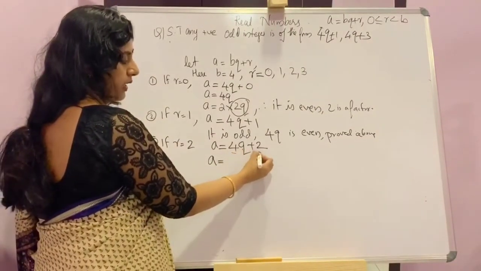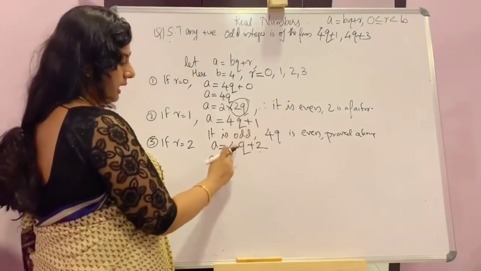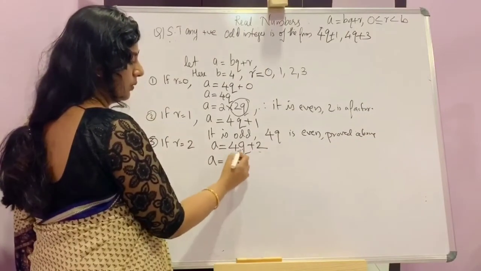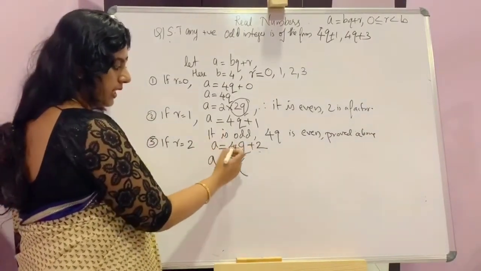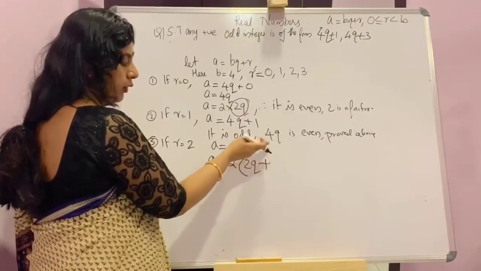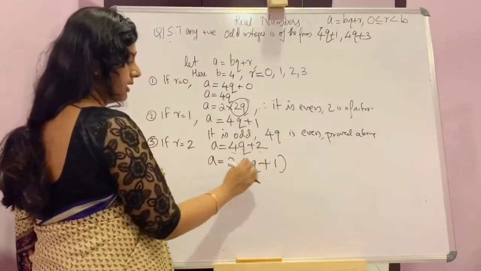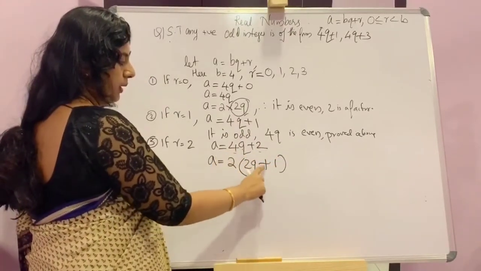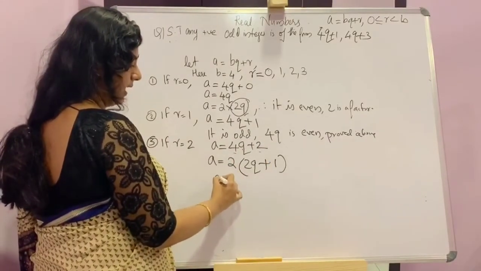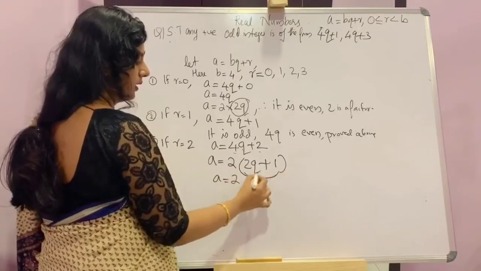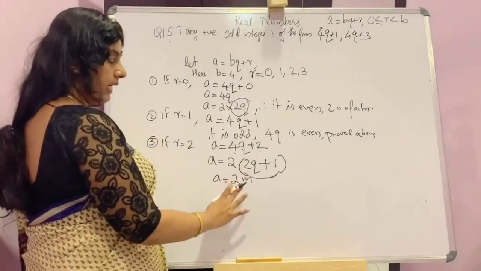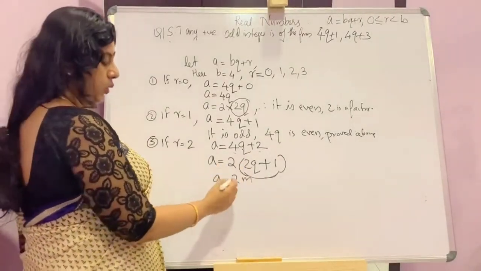In 4q and 2, 2 is a common factor. Taking that 2 outside, we can write this as 2 into 2q plus 1 (taking 2 outside from the second term, the balance is 1). That is 2 into 2q, 4q, plus 2 into 1, 2. Here again you get a is equal to 2 into something. We can name it as m, 2 into m. Then it is even because 2 is a factor here.